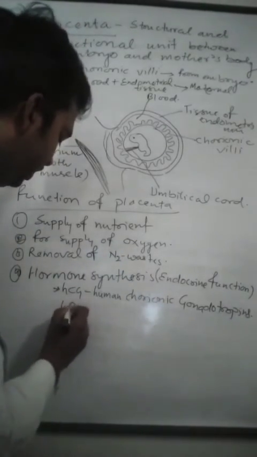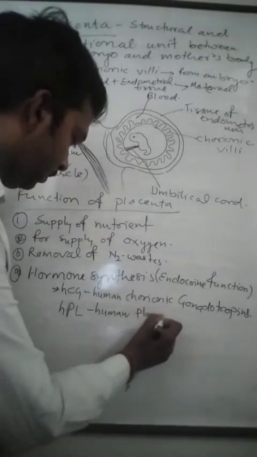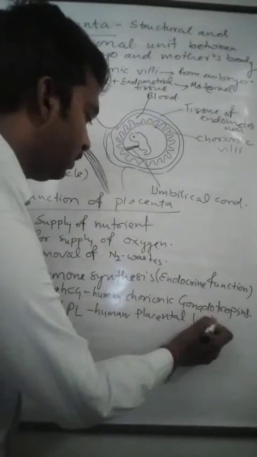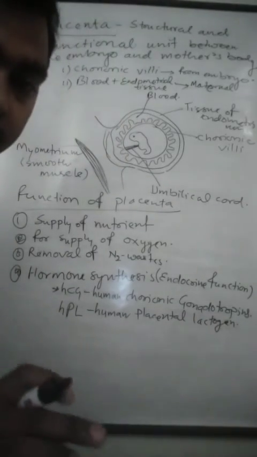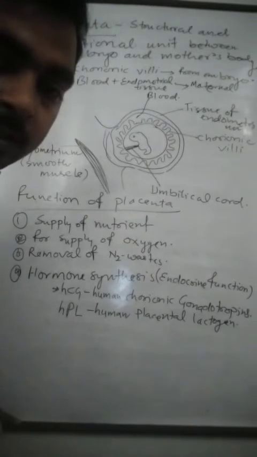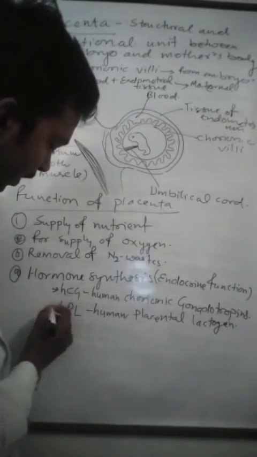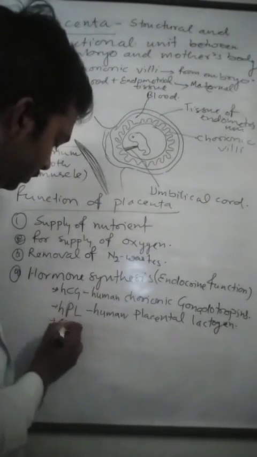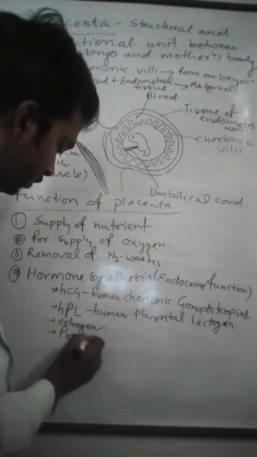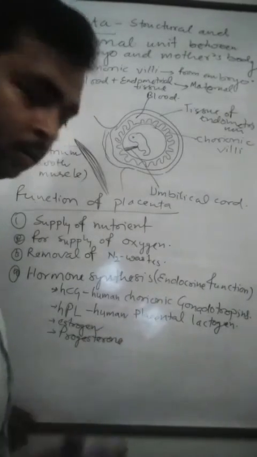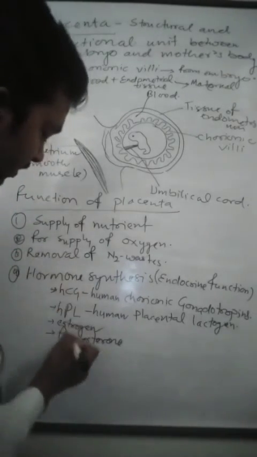Then HPL, human placental lactogen, is another hormone secreted from the placenta, and it is required during pregnancy. The next hormones are estrogen and progesterone, which are also synthesized and secreted by the placenta.